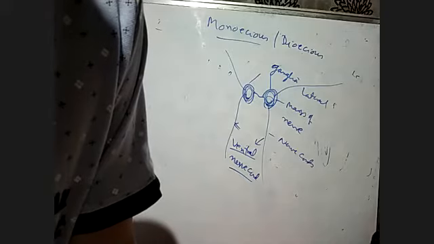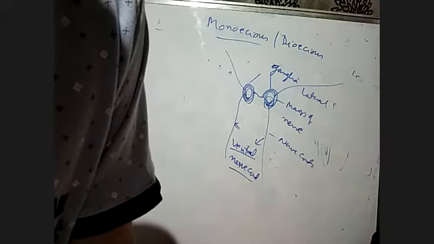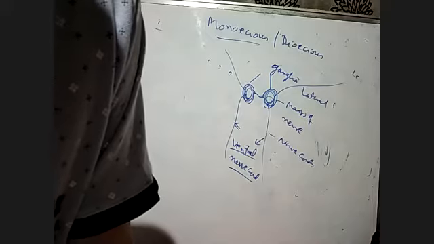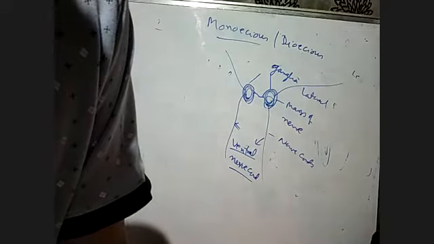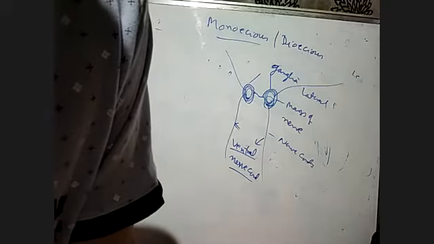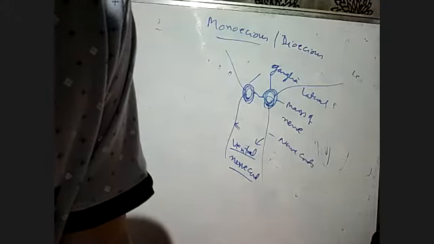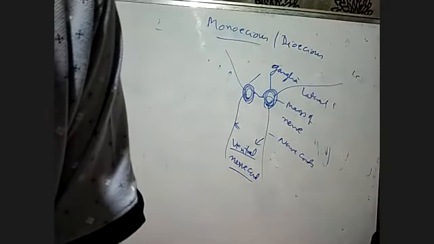Sometimes they will ask in the exam, what is the function of the parapodia? So you have to write there: parapodia help in swimming. It is a lateral appendage found in Nereis. And what is the function of nephridia? Nephridia is an excretory organ in Annelida. It helps in osmoregulation and excretion. And the difference between monoecious and dioecious, I told you, is asked in the exam. Then we go to phylum Arthropoda.